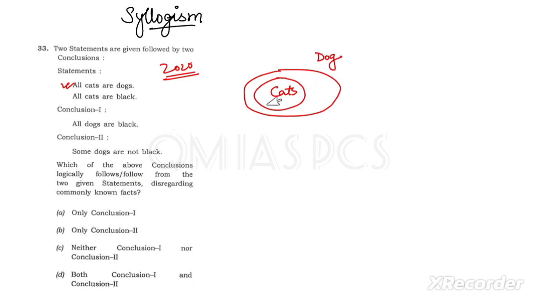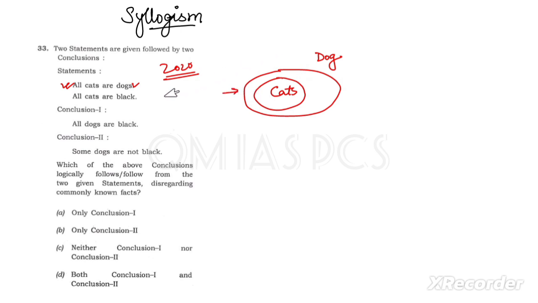If you look at this diagram, this is the region for dogs, and inside the dog region is the cat region. That means all cats are inside the dog region. So this statement is represented by this diagram.